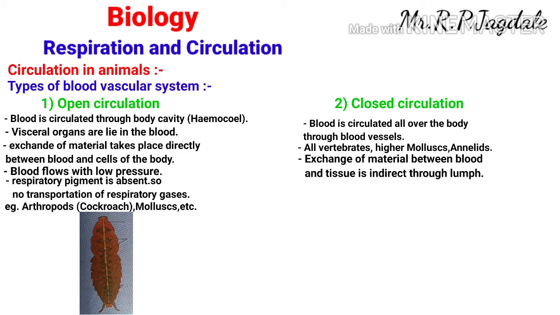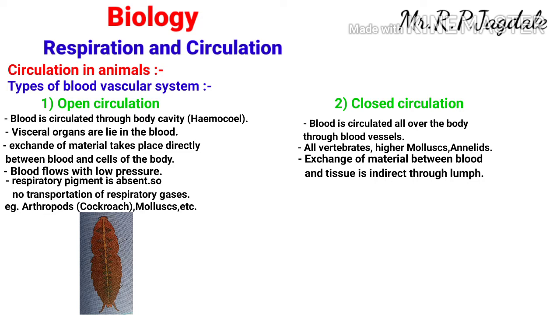In the open circulation it is direct, but in the closed circulation it is indirect. The exchange of material between blood and tissue takes place through the lymph. That means from the blood the material is transported to lymph, and from the lymph it is transported to the tissue. So this is the difference between the open circulation and closed circulation.